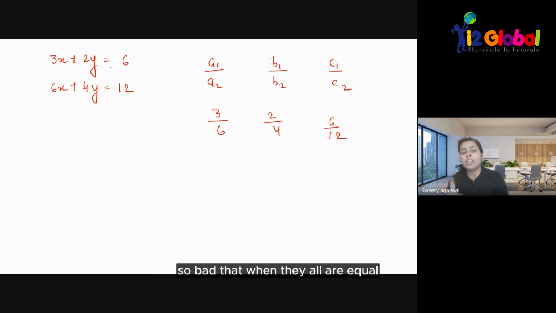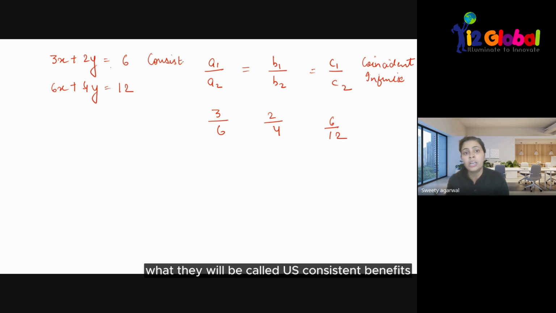When they all are equal, they have infinitely many solutions. They form coincident lines, and they are called a consistent pair of equations. What are they called? Consistent pair of equations. Now clear with this?